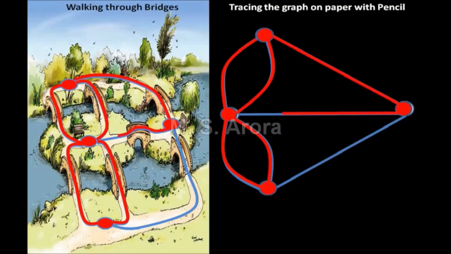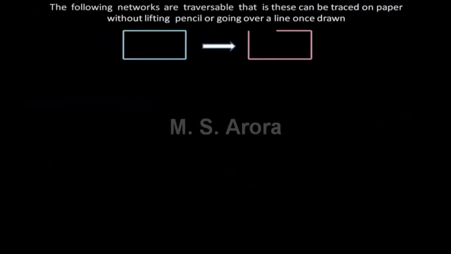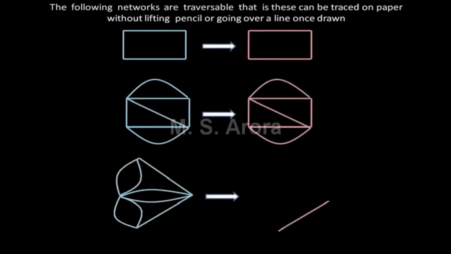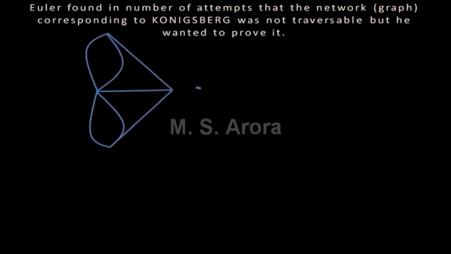Now let us see some graphs which are traversable, that is, they can be drawn without lifting pencil or without going over a line once drawn. Euler found in a number of attempts that the graph corresponding to Konigsberg was not traversable, but he wanted to prove it mathematically.